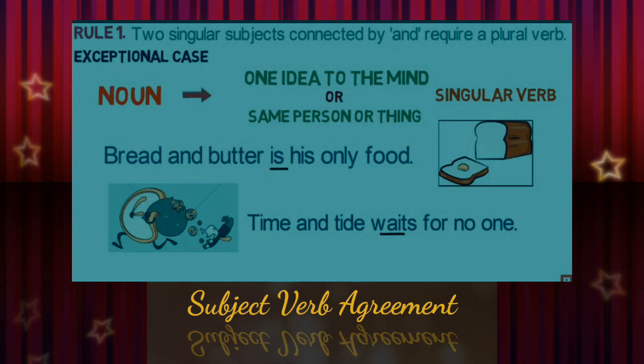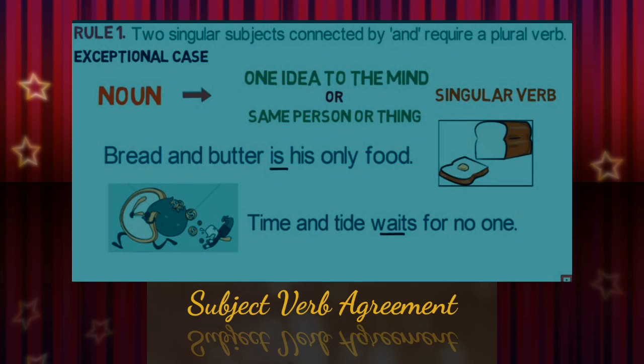My dear children, if two singular subjects are connected by and, it requires a plural verb. So the exceptional case is that if we talk about one idea or the same person or thing, it should be followed by a singular verb. More examples. Bread and butter is his only food.